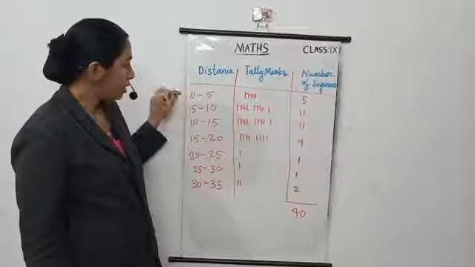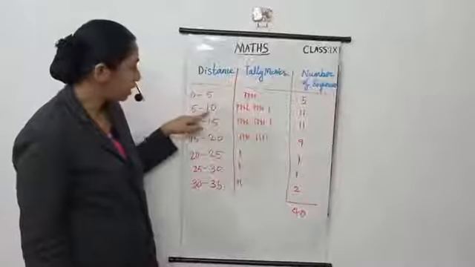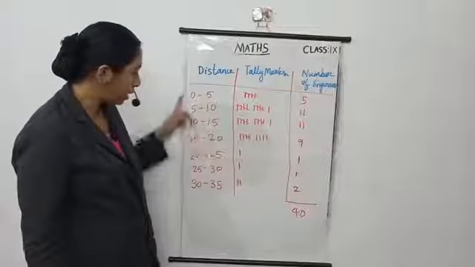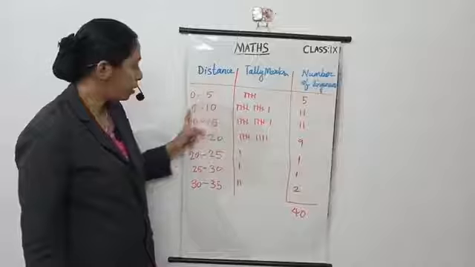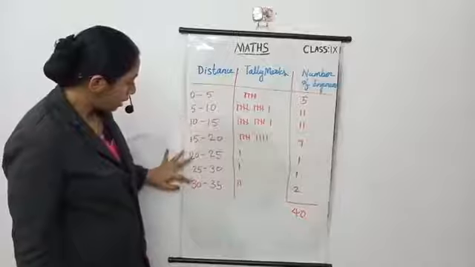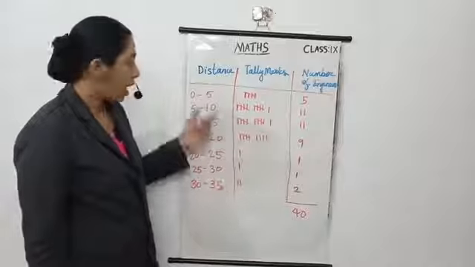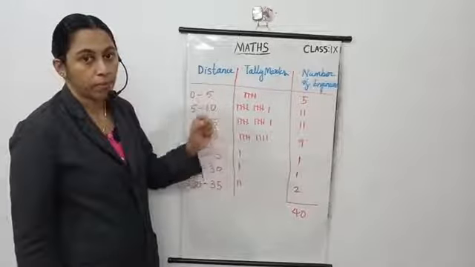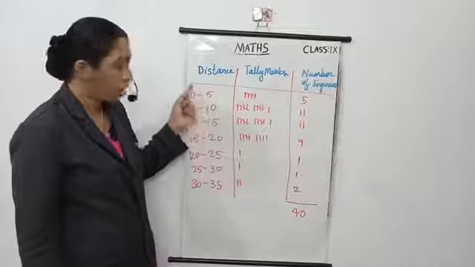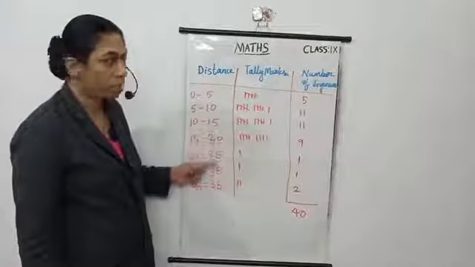Now, taking classes: starting is 0 to 5, then add 5, then 10, then 15. Here, these upper limits are the next lower limits. These sides are called lower limits, these sides are upper limits, and the difference between upper limit and lower limit is the class size. So 5 minus 0 gives 5. So 5 is the class size of this grouped frequency distribution table.